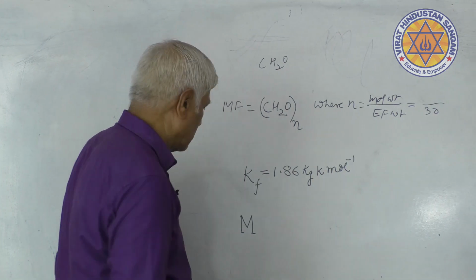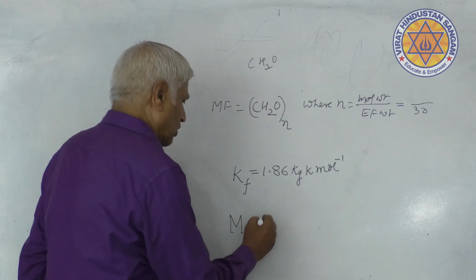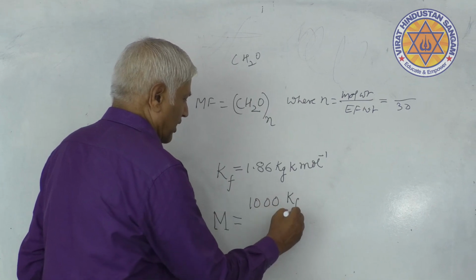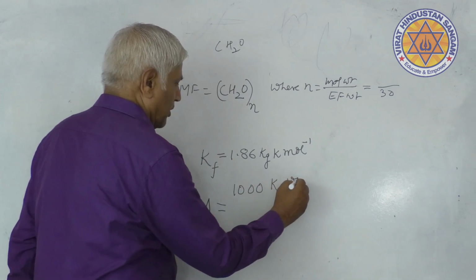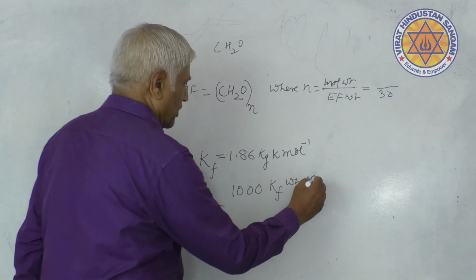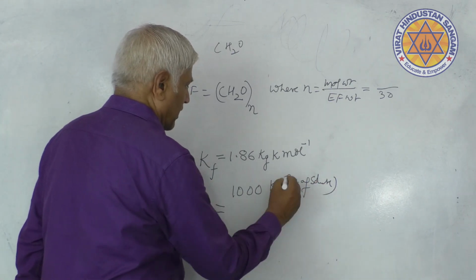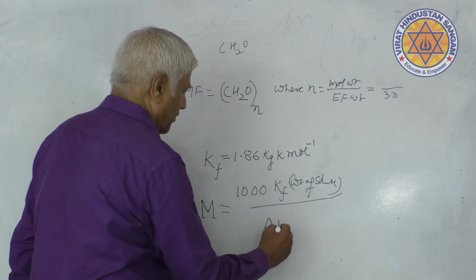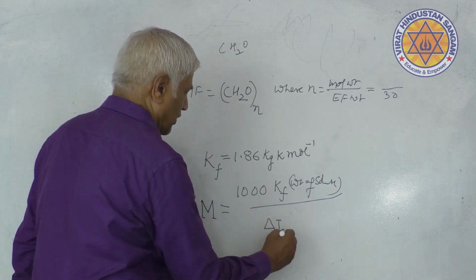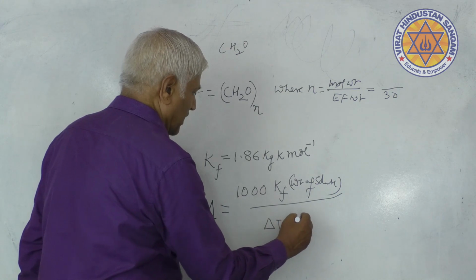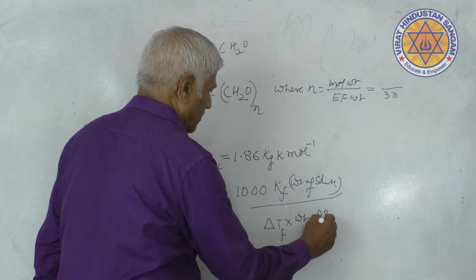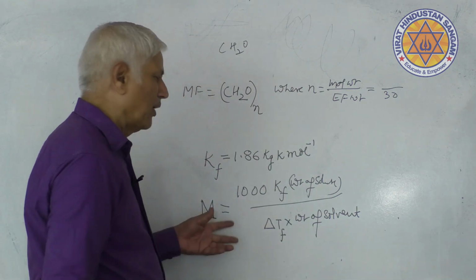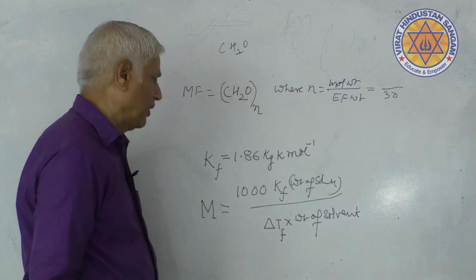Colligative properties. Molecular mass equals, this formula you must remember, 1000 into Kf into weight of solute divided by delta Tf into weight of the solvent. This formula you will have used working out so many problems.